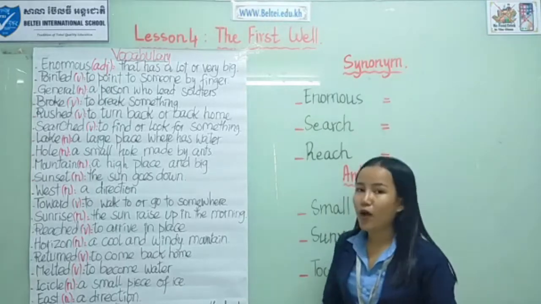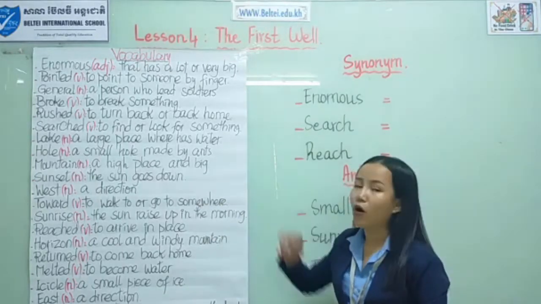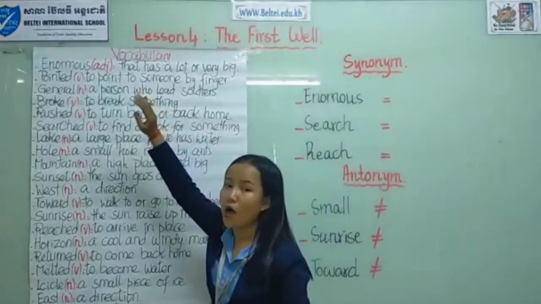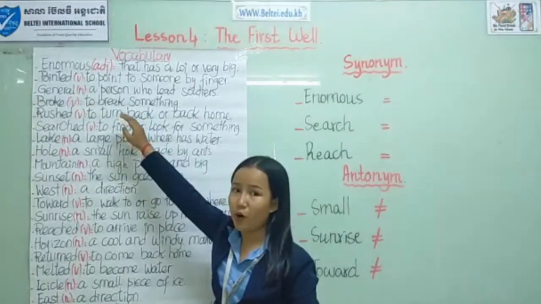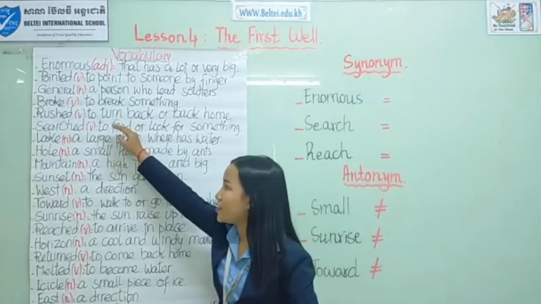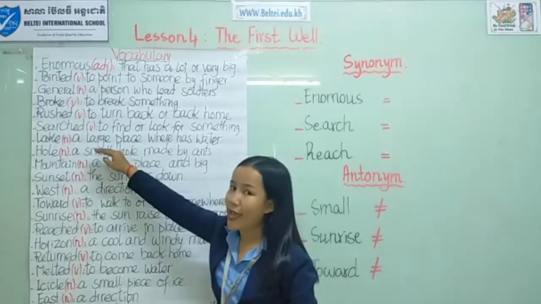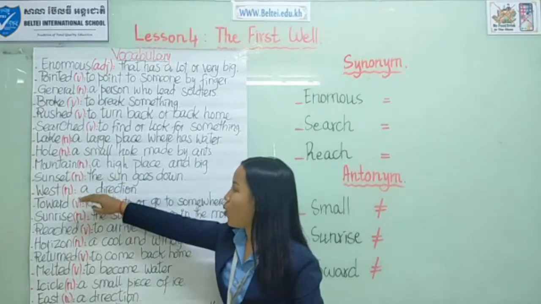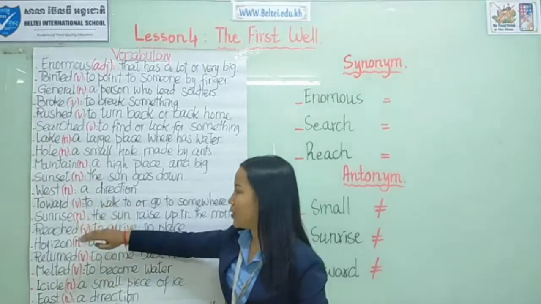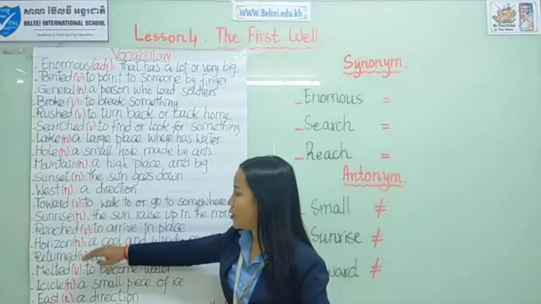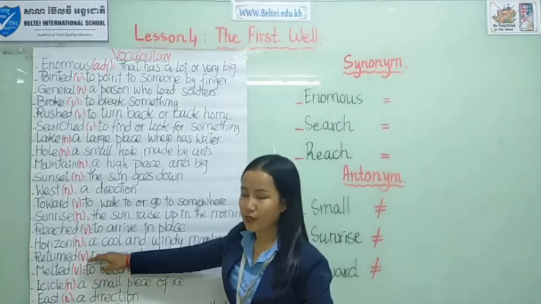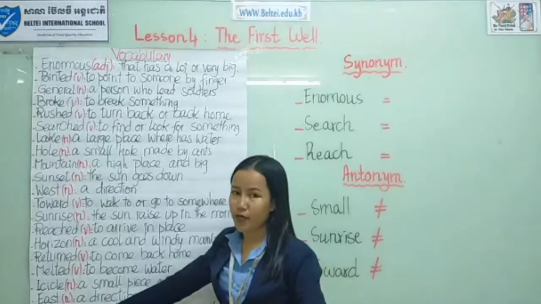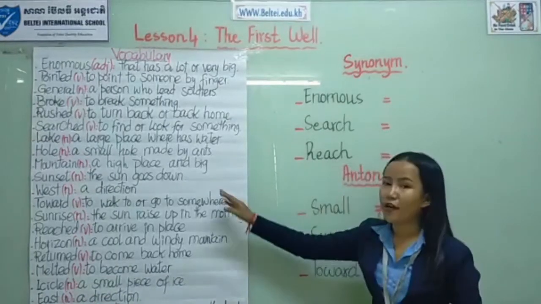Okay. So right now I would like you all to try to read all of these words again and pronounce them clearly with me. Okay. So: animals. Pointed. General. Broke. Rushed. Search. Lake. Hole. Mountain. Sunset. West. Toward. Sunrise. Reach. Horizon. Return. Melted. Icicle. East. King. Okay, so this is the end of our vocabulary.